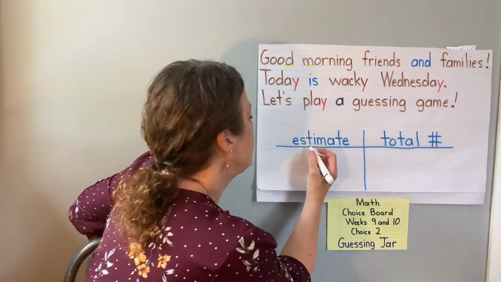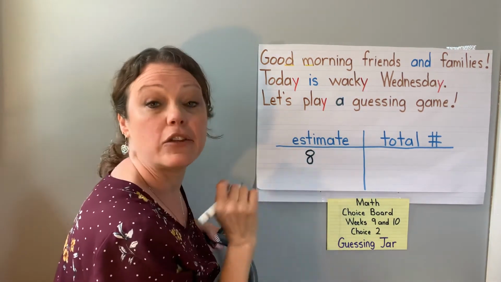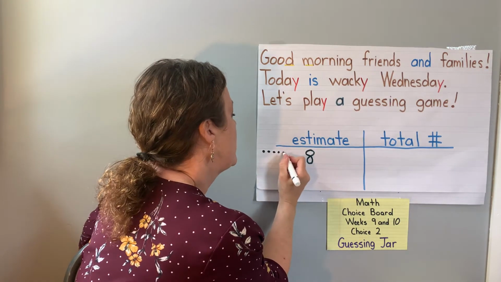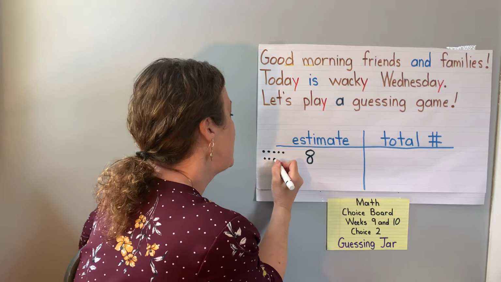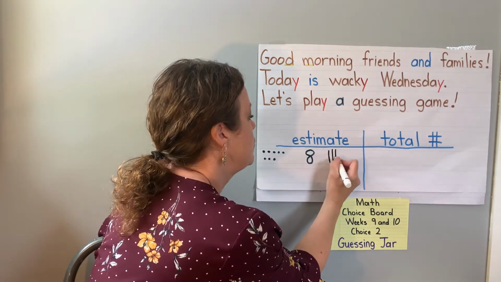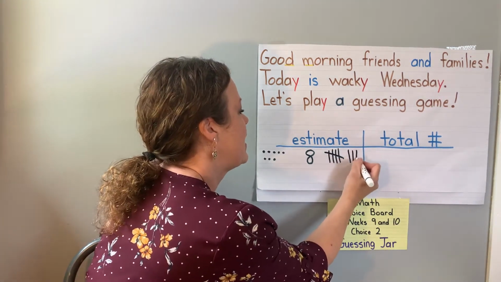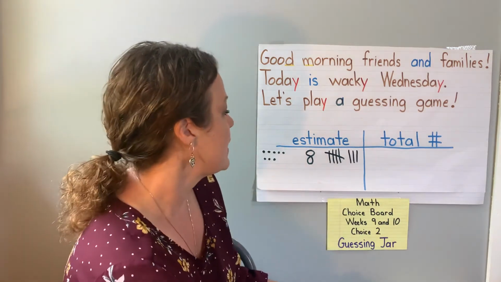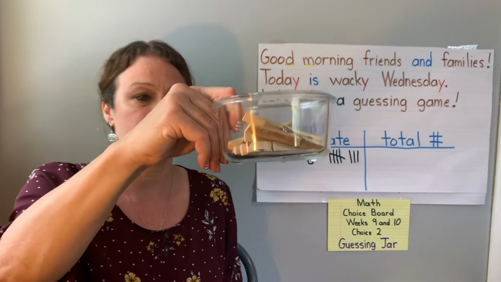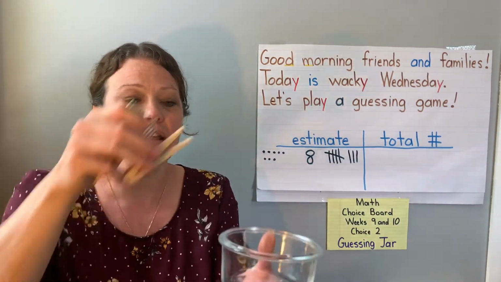I might write the number 8 because I'm estimating 8. Or I could draw 8. 1, 2, 3, 4, 5, 6, 7, 8. Or remember, I can tally 8. 1, 2, 3, 4, 5, 6, 7, 8. All right, so I'm guessing there are 8 clothespins in this container. How can we find out? We can count them. Ready?